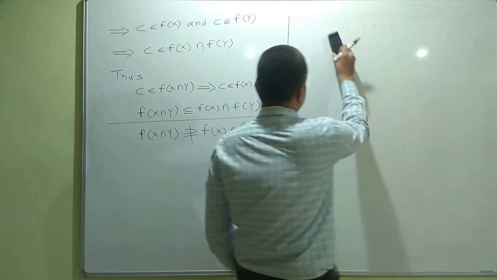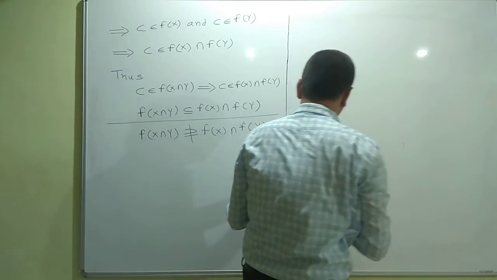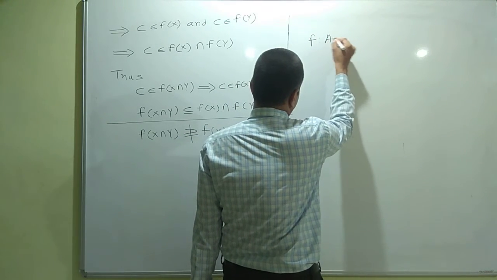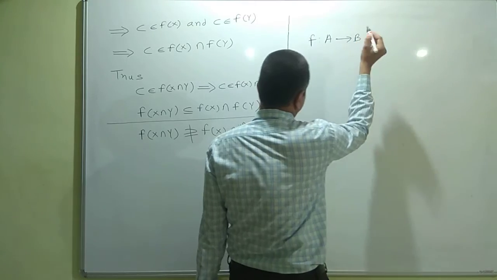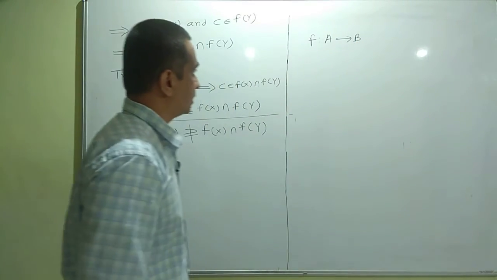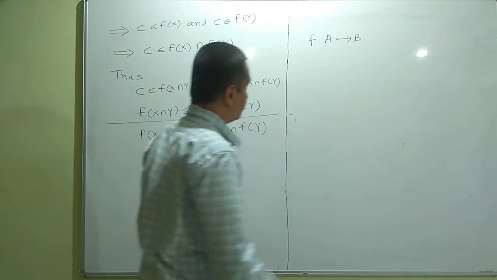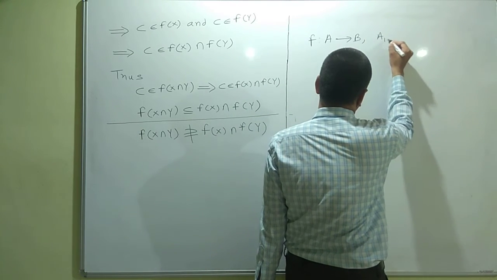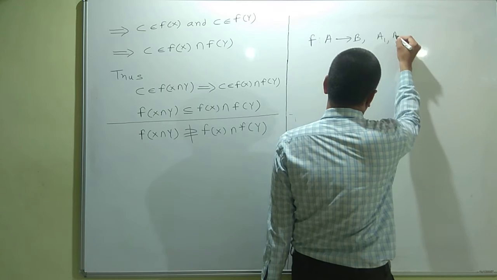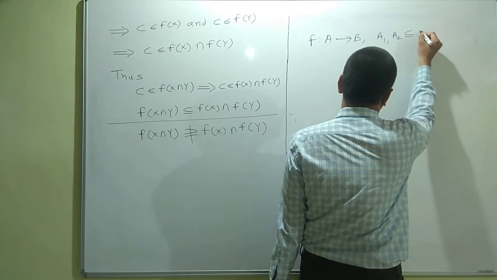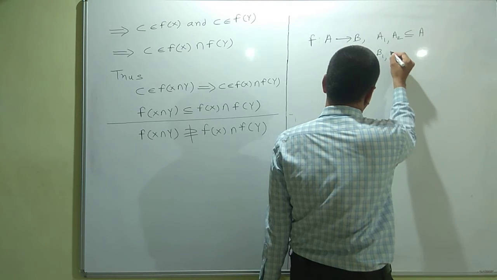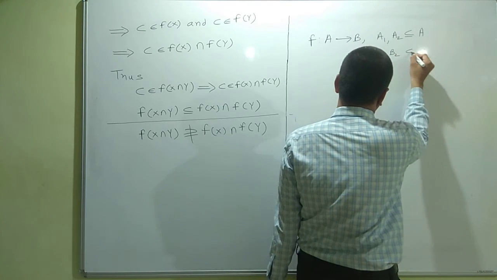Let me make a common statement for the results that I am going to write. F is a function from A to B. A1 and A2 are subsets of the domain, that is A, and B1 and B2 are subsets of the codomain, that is